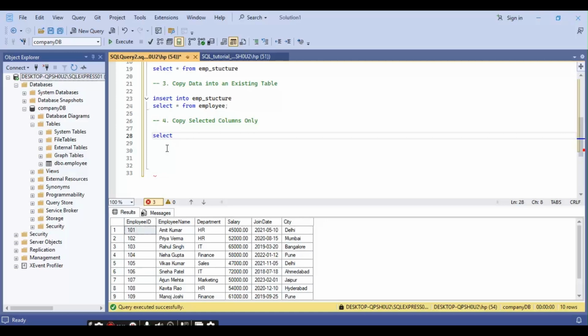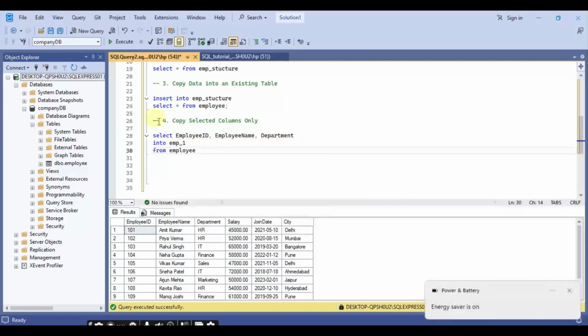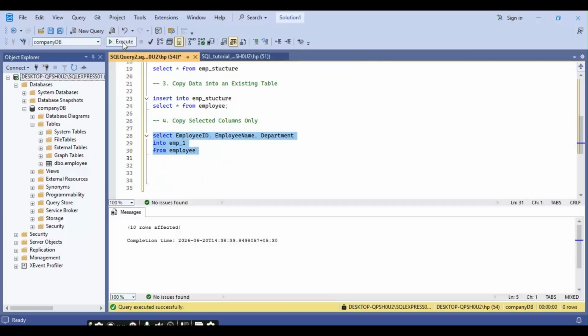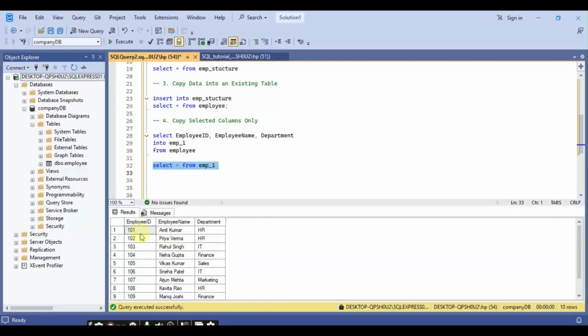If you want to copy only some of the columns from the existing table, you can do it by using this statement. Select employee ID, employee name, department. We are selecting only 3 columns from the existing table and copying them into EMP1 from the employee table. Select it and execute it. 10 rows are affected. Now we will check it. Execute it. Now you can see only 3 columns have been copied from the employee table into EMP1.